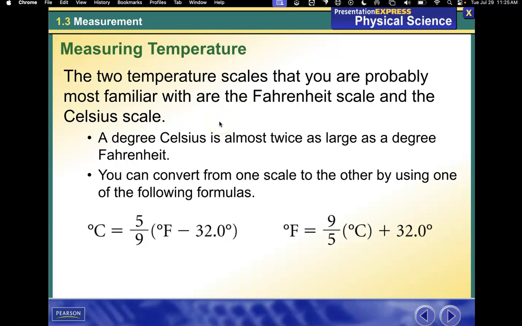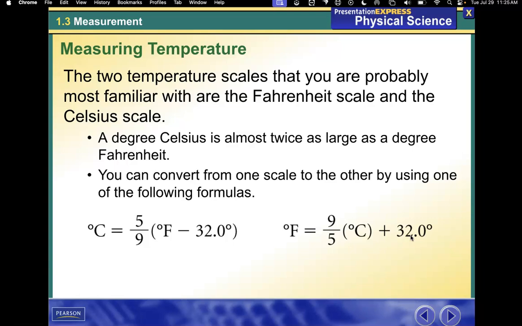Now the 2 temperature scales that are probably most familiar are Fahrenheit and Celsius. A degree Celsius is almost twice as large as a degree Fahrenheit. You can convert from one scale to the other by using one of the following formulas, and we'll work with these. Celsius is equal to 5/9 times Fahrenheit minus 32. To find Fahrenheit, you take the inverse, or 9/5 times the degrees Celsius, plus 32.